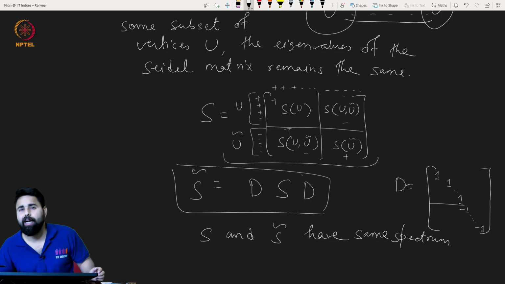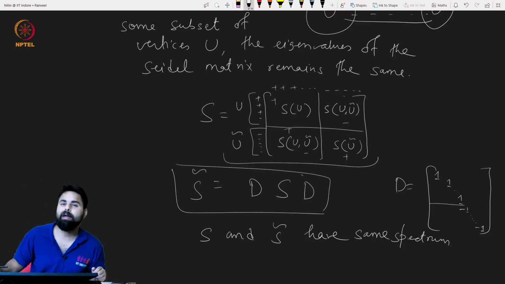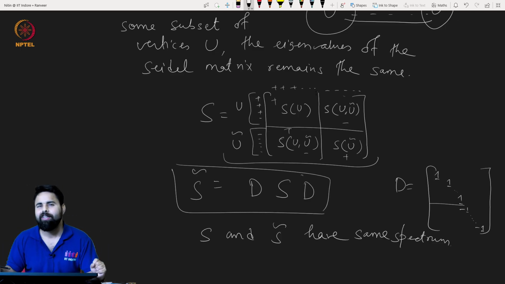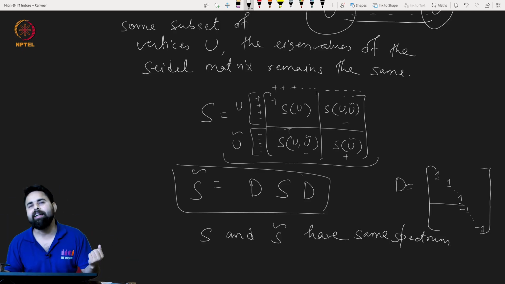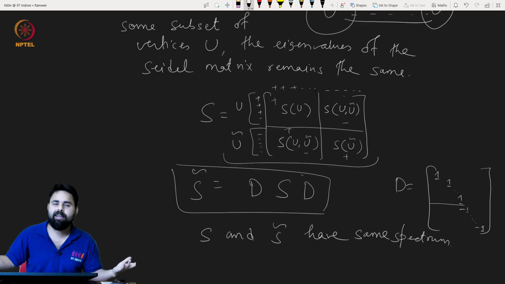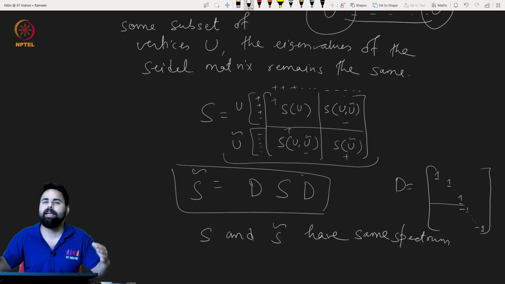This proves that with respect to the Seidel matrix, no graph is determined by its spectrum, except when the graph has just one vertex. For a given graph you can always choose a subset, and switching with respect to that subset generates another graph with the same eigenvalues, which will most likely be non-isomorphic. So they generate cospectral graphs.